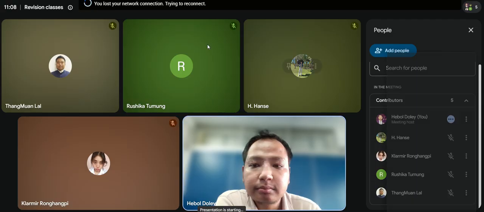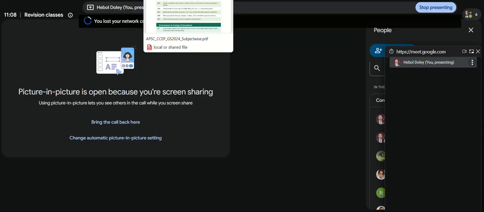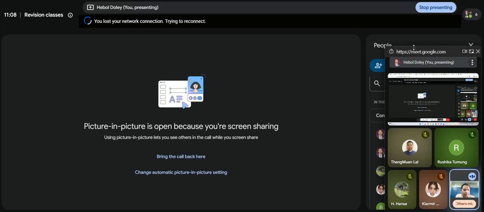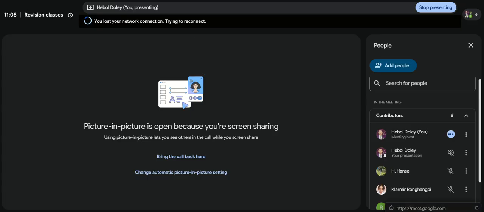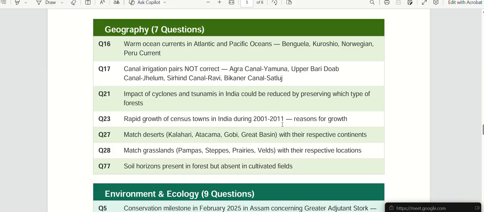All right, so let me just arrange this. If you can see from geography, this is 2024, we got 7 questions. So please go through these topics as well. Warm ocean currents, the names of warm ocean currents and all those things. So please go through this once.